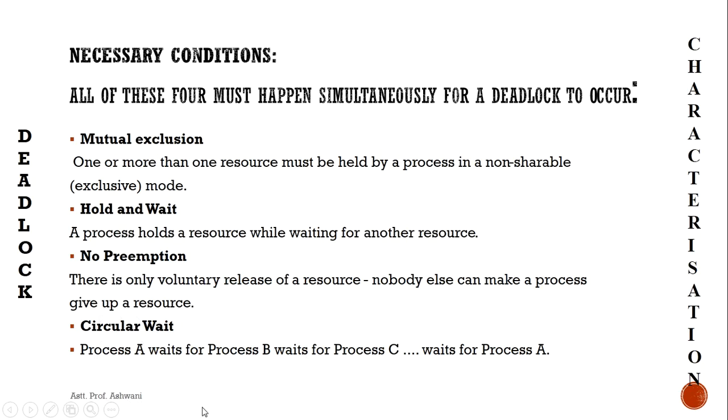So this is a circular wait, which means process A depends on process B and process B depends on process C. So all these four conditions are necessary simultaneously for deadlock to happen. These four conditions must hold for deadlock to exist in any system.